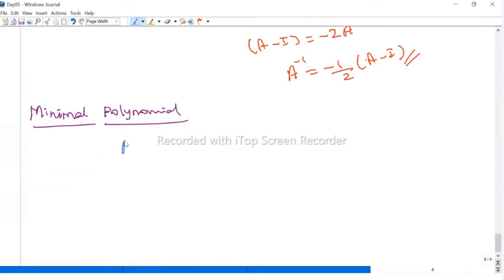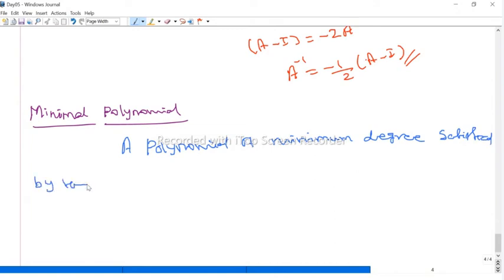A polynomial of minimum degree or least degree satisfied by a given matrix is called the minimal polynomial.